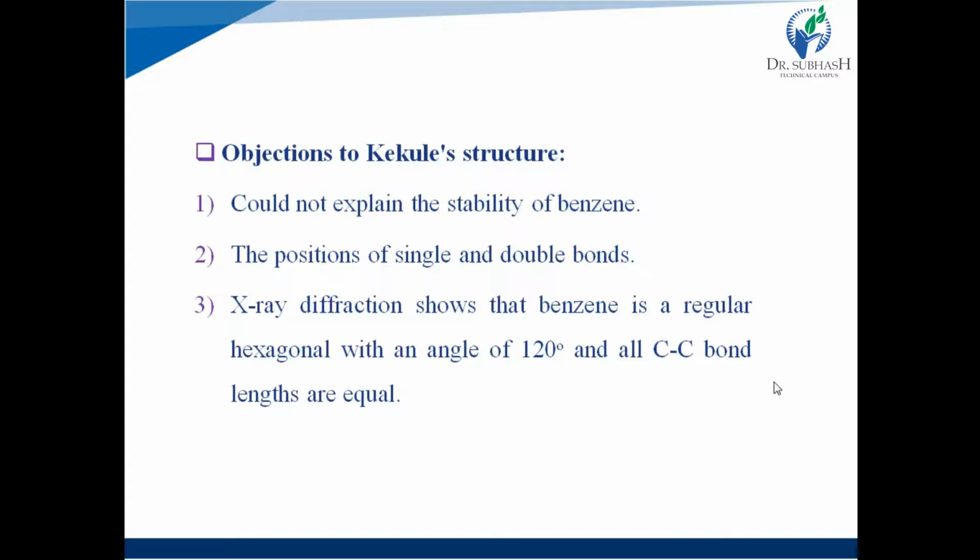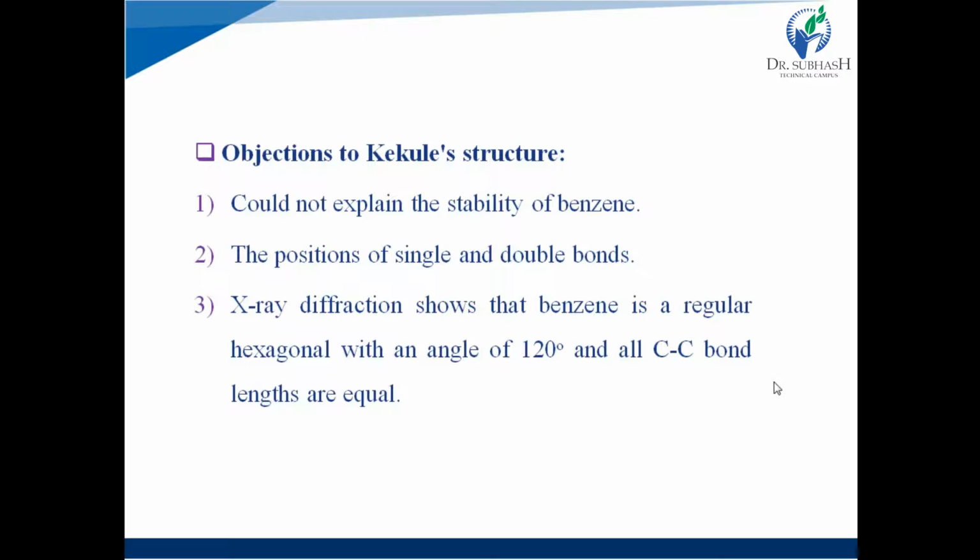According to the Kekule structure, there is a presence of alternating single and double bonds, so it should have different bond lengths and different bond angles.